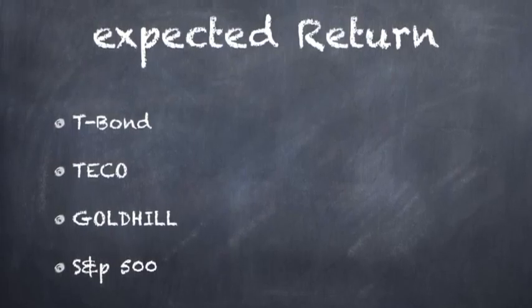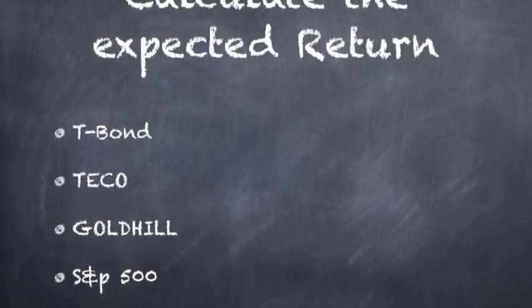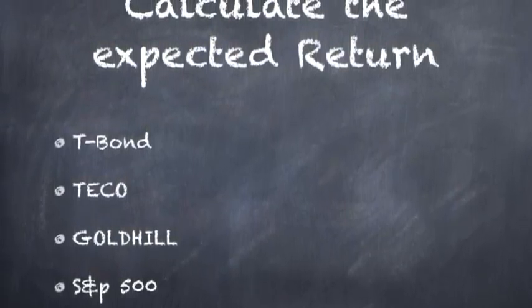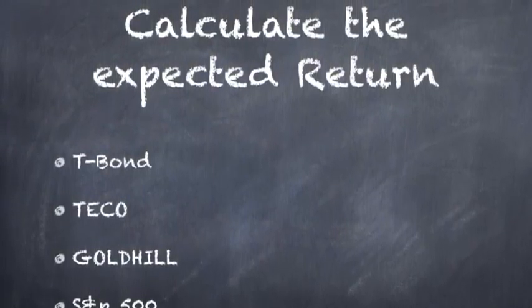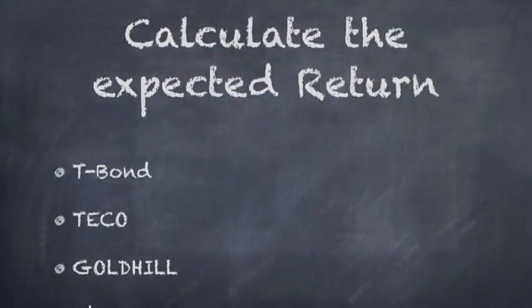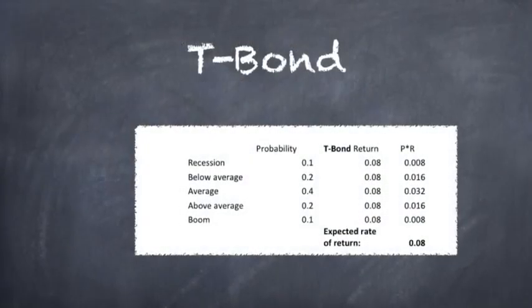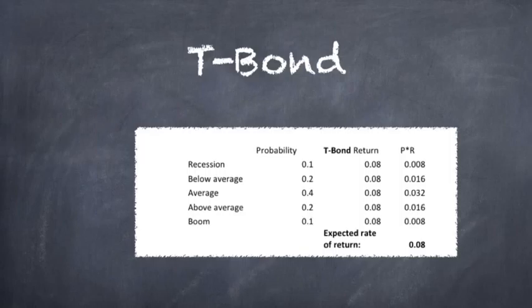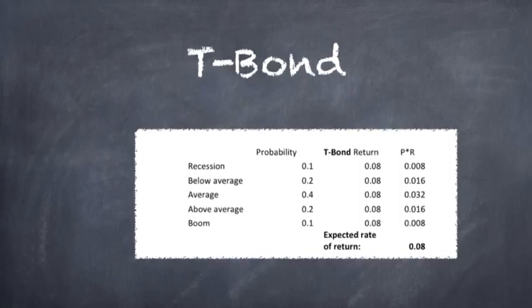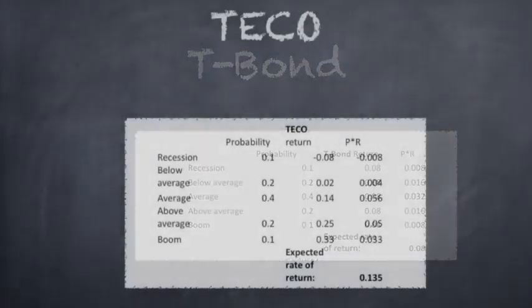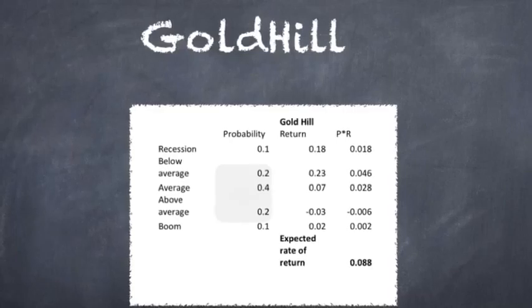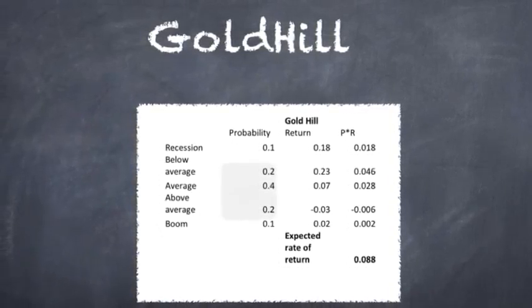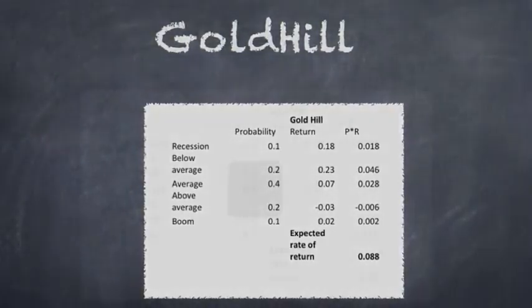We start out the case by calculating the expected return of the T-Bond, TICO, Gold Hill, and the S&P 500. Ideally, what we're trying to do is decide what the highest expected rate of return is for the four alternatives. That way, based on these returns, we would see what the best potential investment would be for an outside investor. After we calculate these expected returns, we would then calculate standard deviations and coefficients of variation of the returns for the four alternatives.